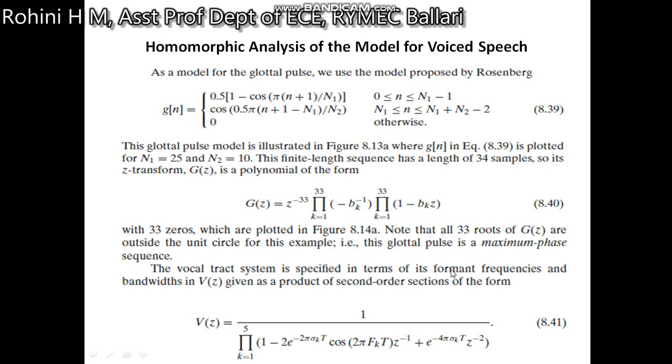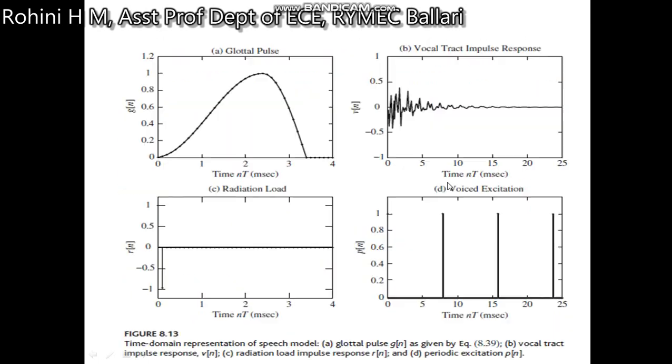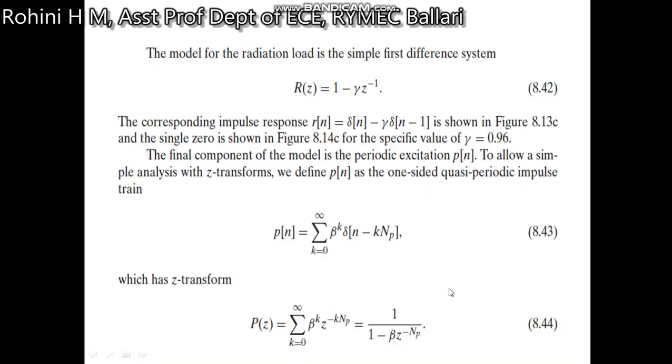The vocal tract system is specified in terms of its formant frequencies and bandwidths, V of z, given as a product of second order sections of this form. So V of z is written as 1 over the product of the expression which is given here. So this is the waveform of the glottal pulse, diagram A. Diagram B shows the vocal tract impulse response like this. This is the glottal pulse. This is what the radiation load is like. Then the voiced excitation pulse is given like this.